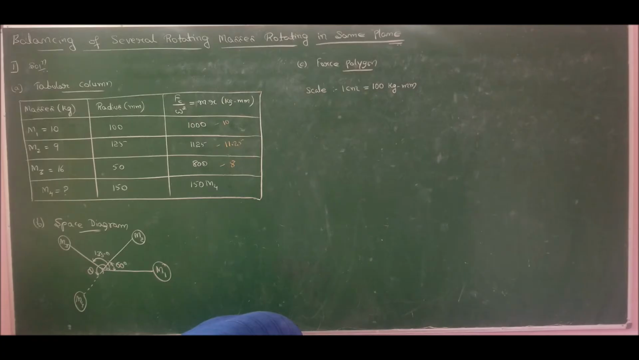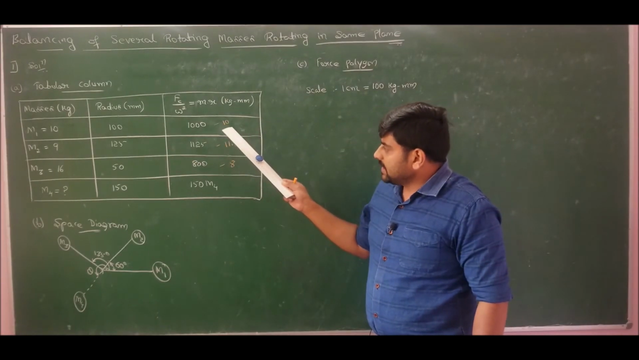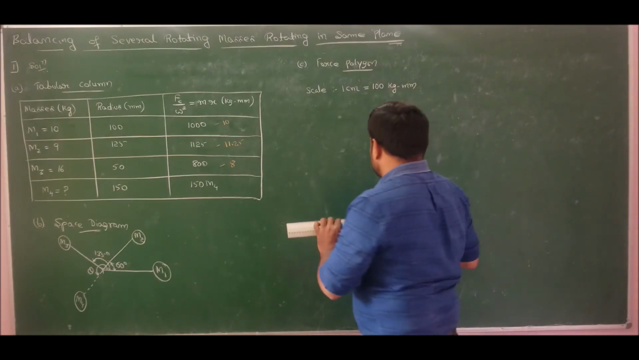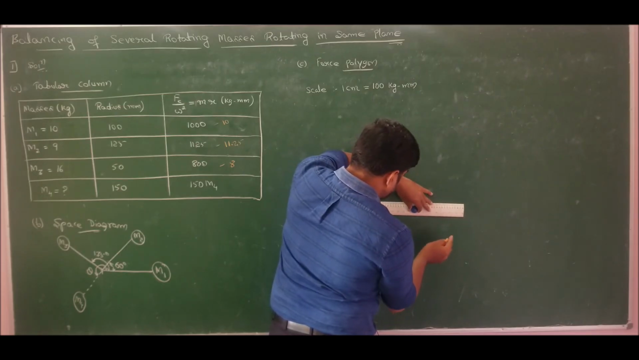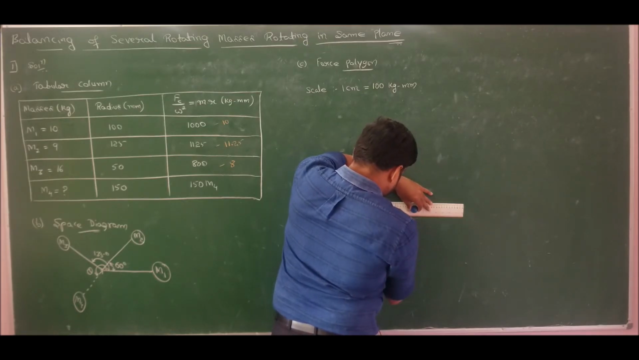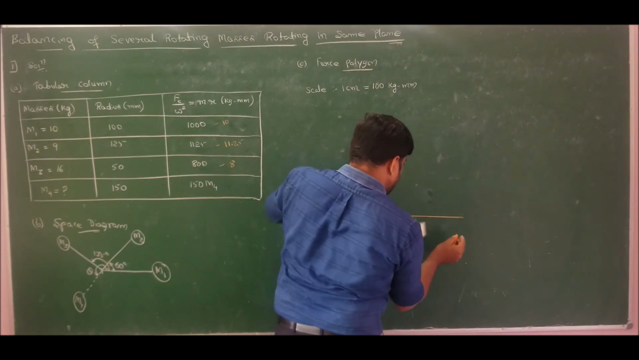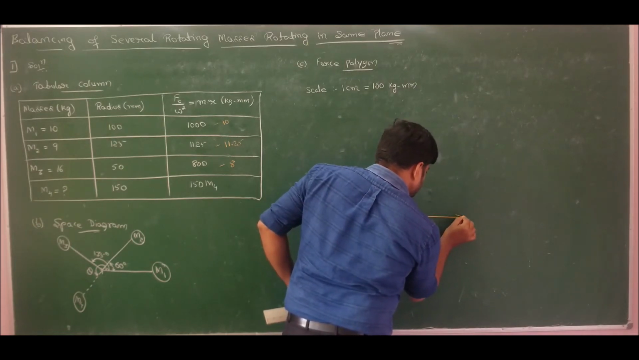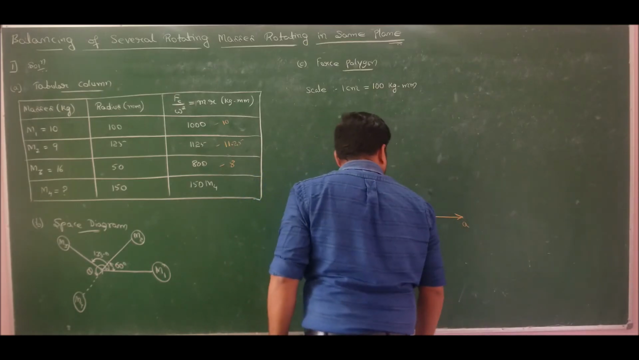First let me lay down M1. The length is 10 centimeter and angle is 0 degrees. So first let us lay down M1. So 10 centimeter at an angle of 0 degrees drawn. This is the centrifugal force of mass 1. So O I will take as A.